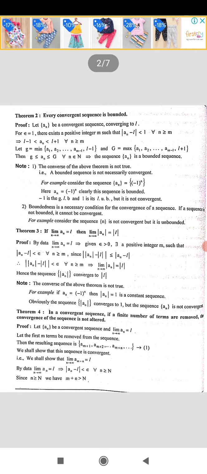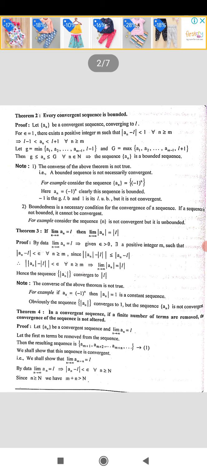Let us remove some terms from the sequence. Let the first m terms be removed from the sequence. Then the resulting sequence will start from the (m+1)th term. Since the first m terms are removed, the sequence now starts from a_{m+1}, a_{m+2}, etc. We have to show that the sequence given in 1 is also convergent.